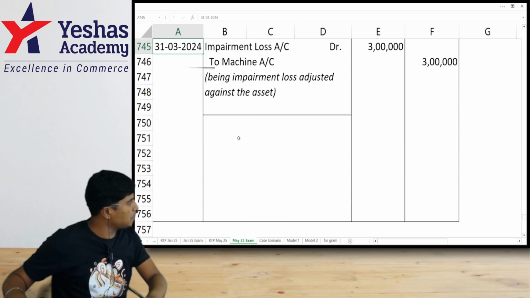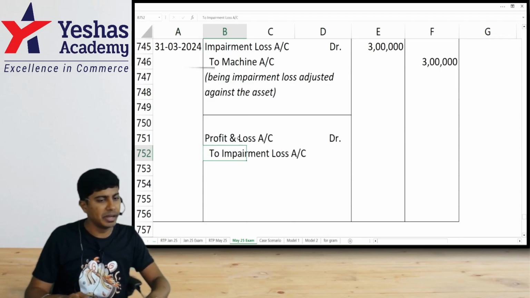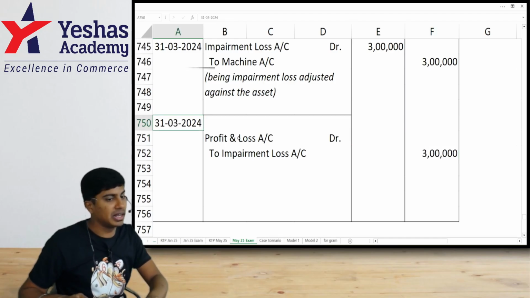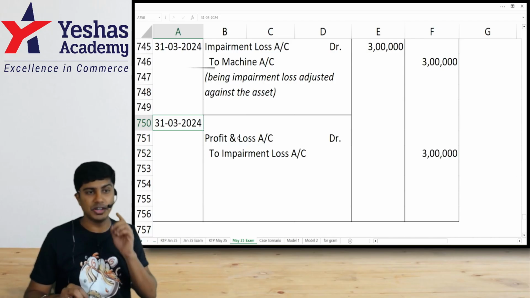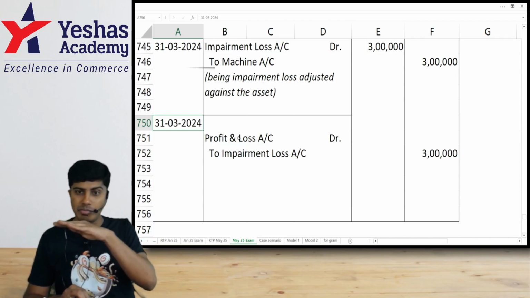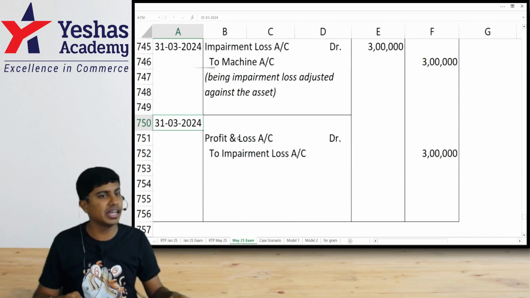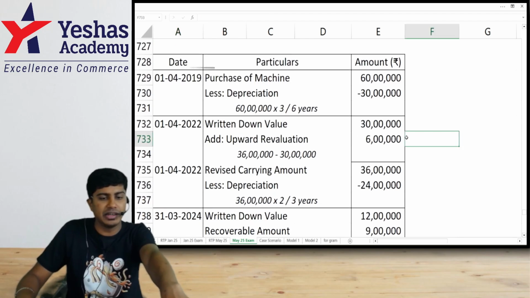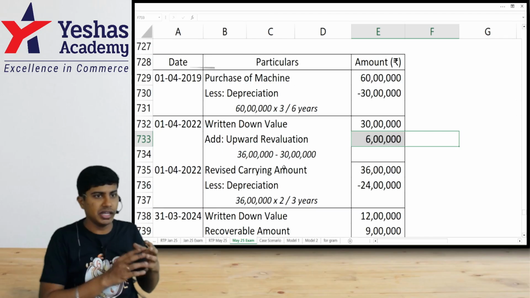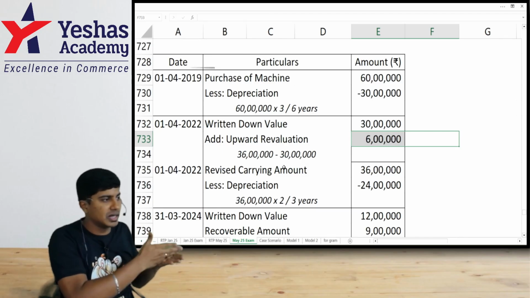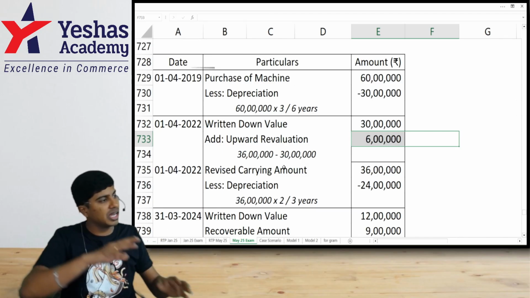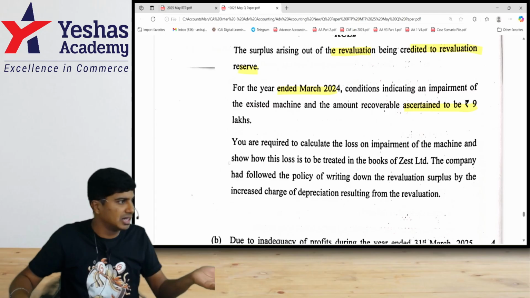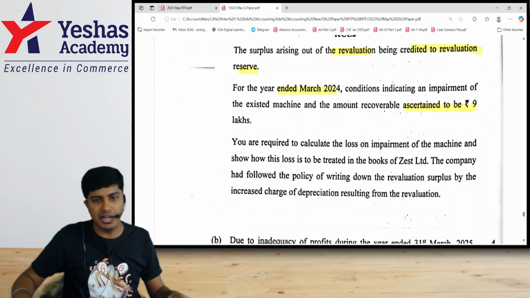Actually, I would write the entry as P&L account debit to impairment loss. Am I right? 3 lakh. But before I write to P&L, I should adjust it against revaluation reserve. Only after I completely make my revaluation reserve 0, then I can go to P&L. Am I right? We had revaluation reserve of 6 lakh here. But we have an option. We can either transfer it to P&L account over the remaining useful life or we can write it on derecognition. What is the entity choosing to do? If they tell, we'll take what they tell. If they don't tell, I can make my assumption.